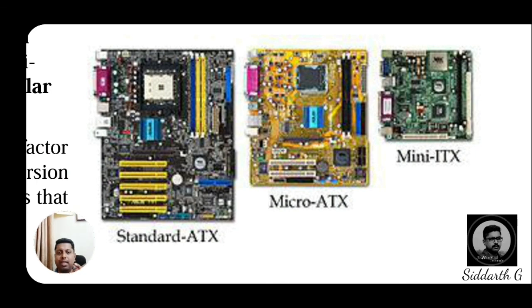In the next class we are going to cover the types of the motherboard and how the motherboard performs some functionalities based on the devices, and also what the power supply is and how the power supply unit will work. And what are all the components of the motherboard. All these concepts will be discussed in the next class.